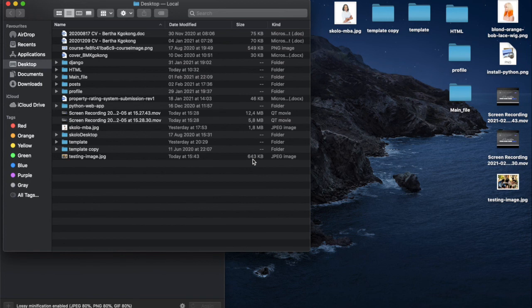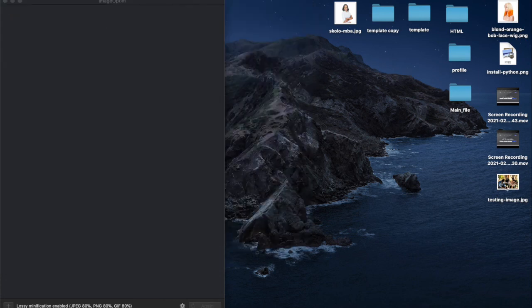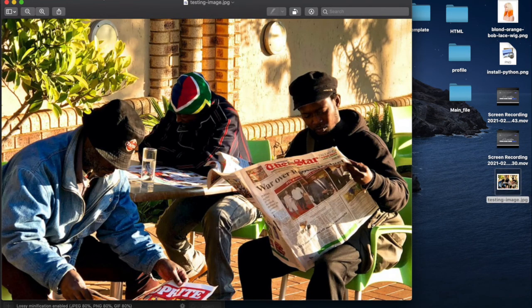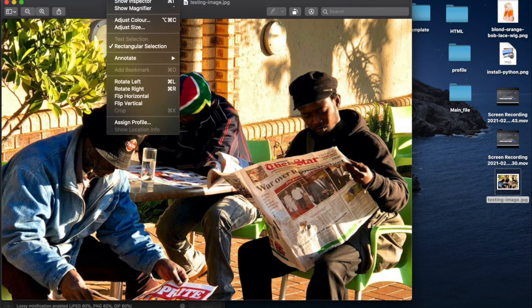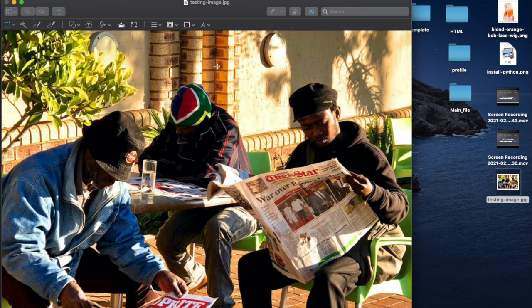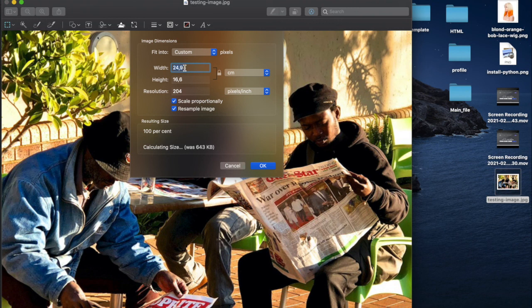If you can, you must try and get your image to 100 kilobytes or less. What you can even do is make this even smaller. So you can go to tools, adjust the size, and cut it again. It's 24, and maybe you can make it like 15. It will reduce the size according to the right aspect ratio.